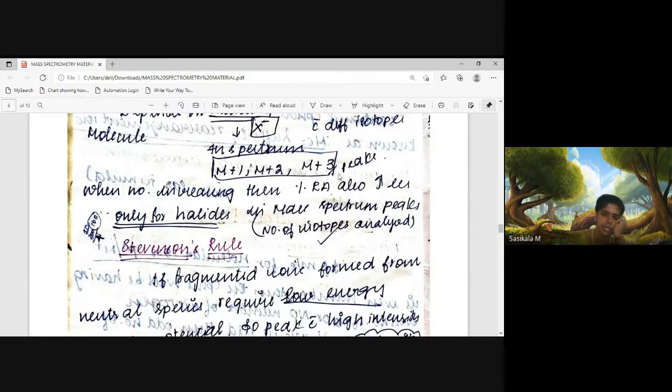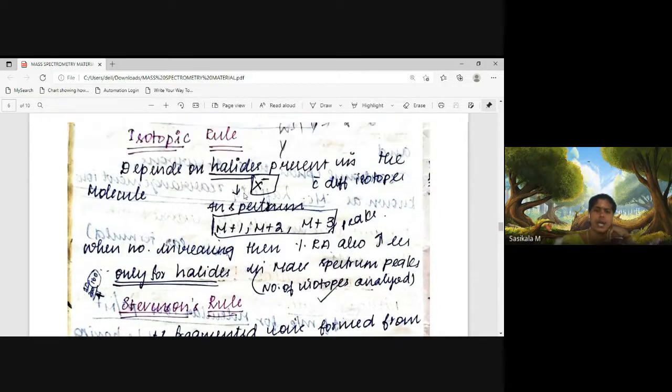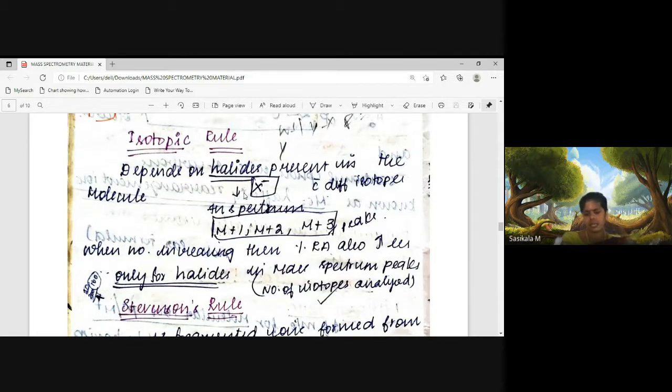RA represents relative abundance. In the mass spectrum, on the y-axis we take percentage relative abundance, and on the x-axis we take mass to charge ratio. The mass to charge ratio will show the M plus ion peak, molecular weight, and all these peaks. These peaks are considered isotopic peaks, and isotopic peaks here are due to halides. When halides or heteroatoms are present, this will give additional peaks, M plus 1, M plus 2 and M plus 3 peaks.